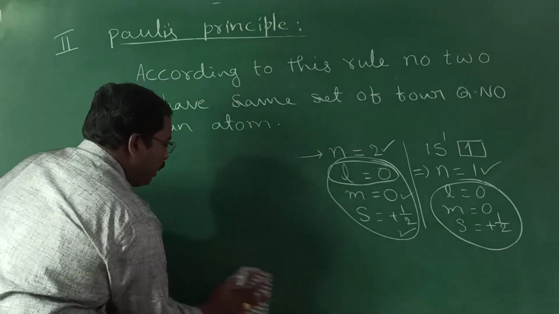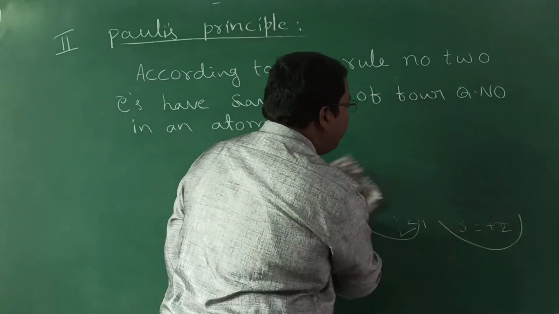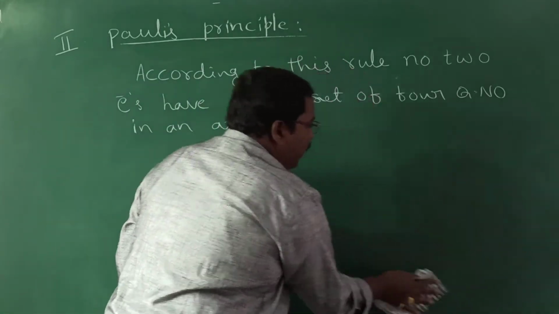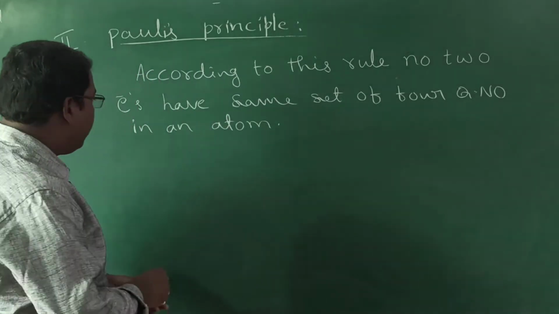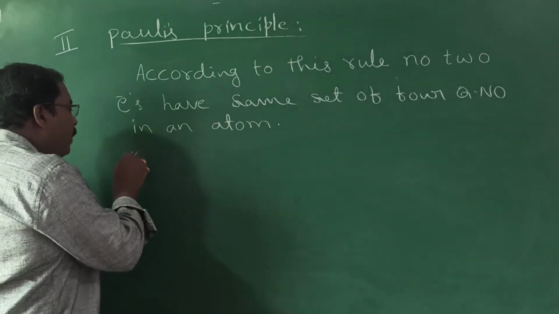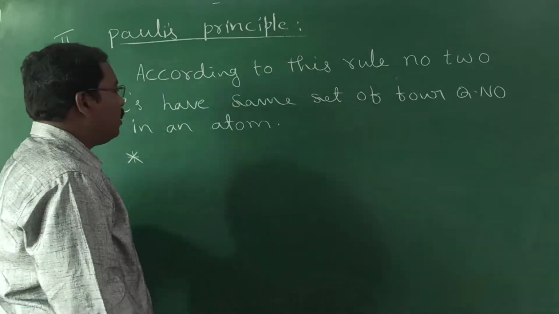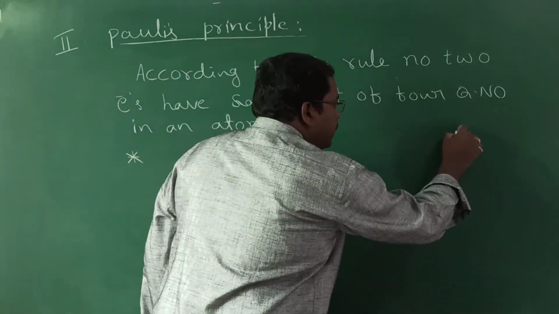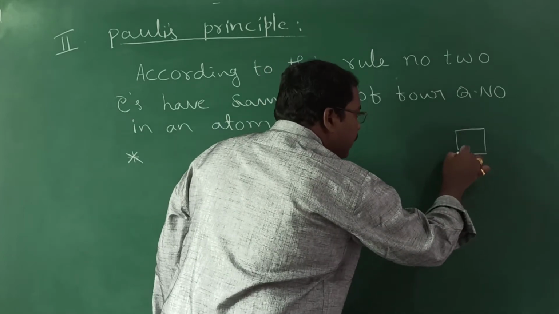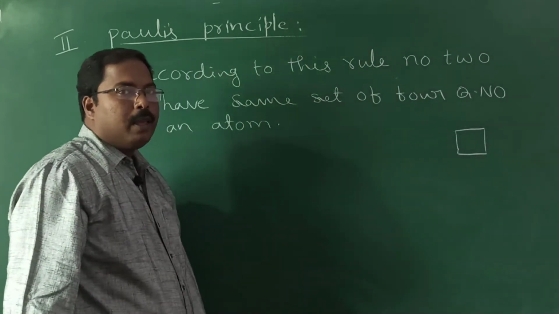Here, what the above rule finally explains is that an orbital can accommodate 2 electrons. Orbital means, for understanding purpose, we are representing it as a square box.